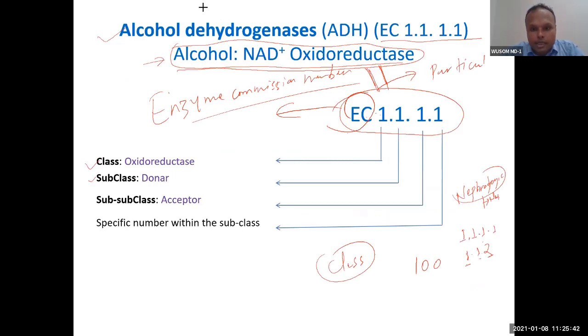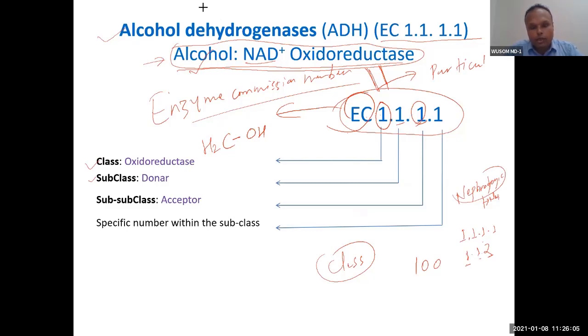So this represents oxidoreductase. This represents donor. The donor here is alcohol, the OH is the donor, so it will be 1. And this is the acceptor. NAD is the acceptor, and NAD always carries number 1.